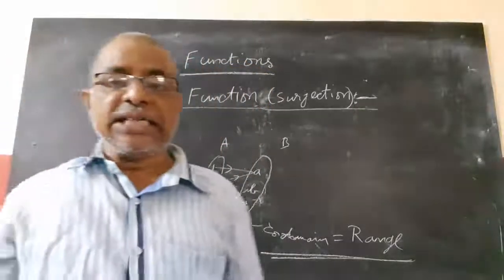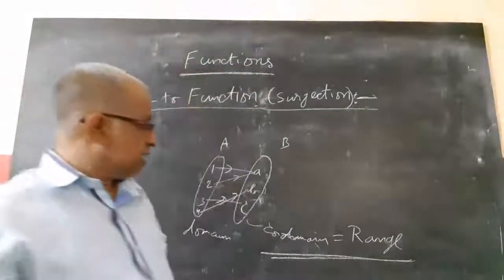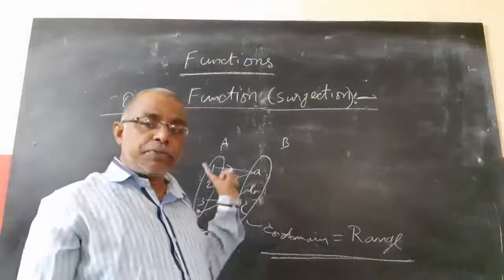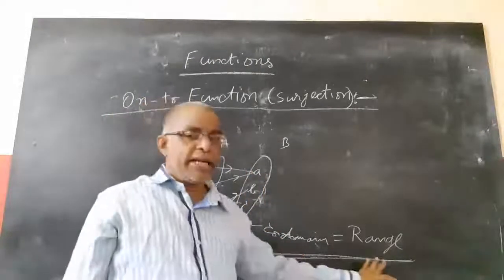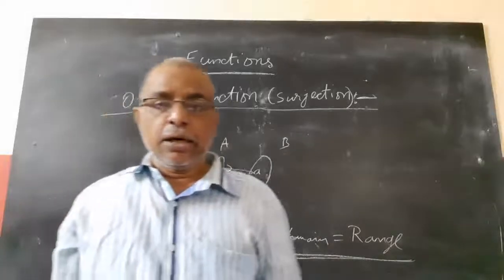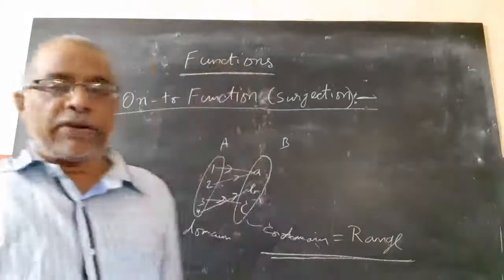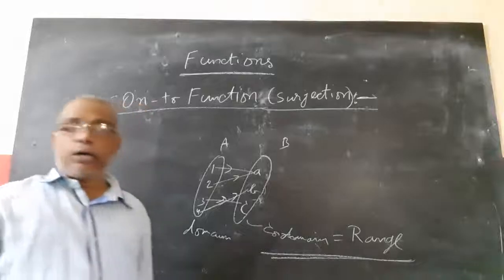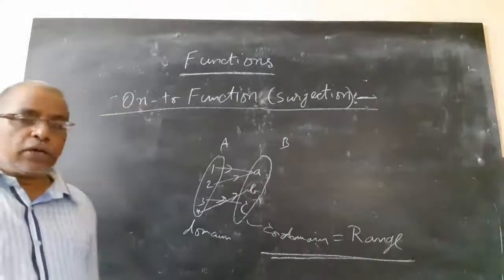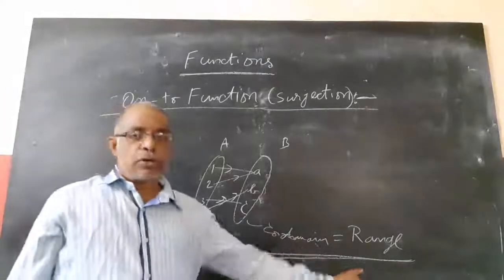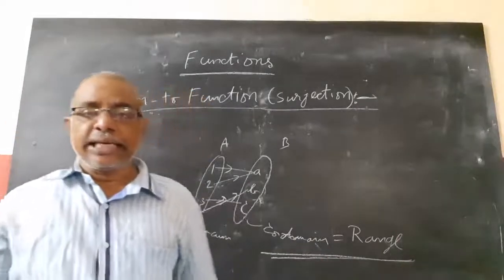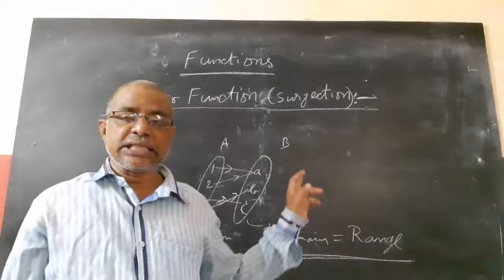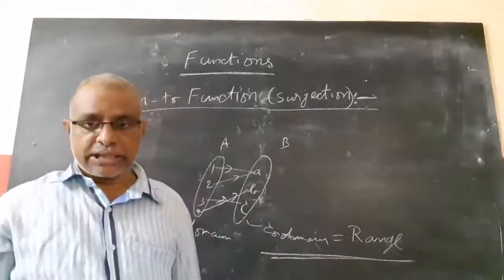Every element of B should be mapped to at least one element in A. That is nothing but codomain equal to range. So a function is said to be onto or surjection if and only if codomain equals range. Then only we can say that it is onto or surjection.